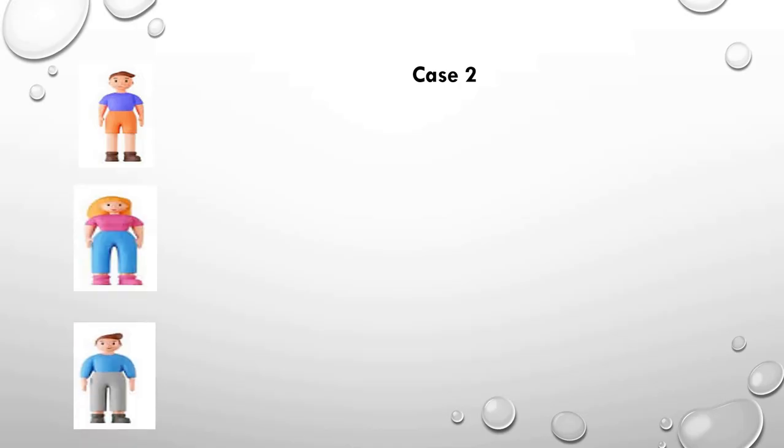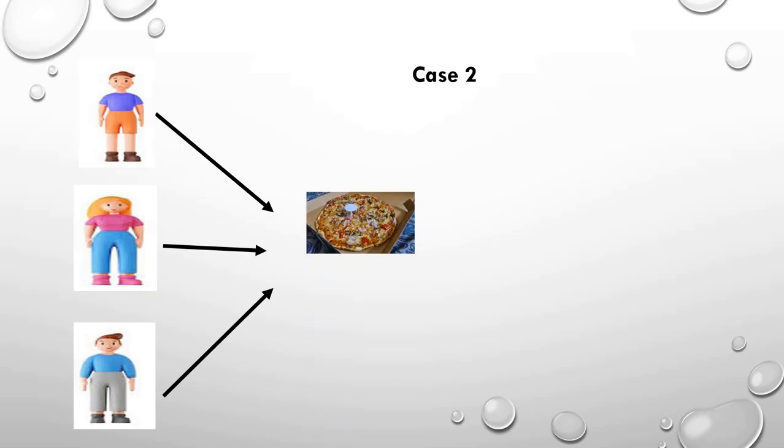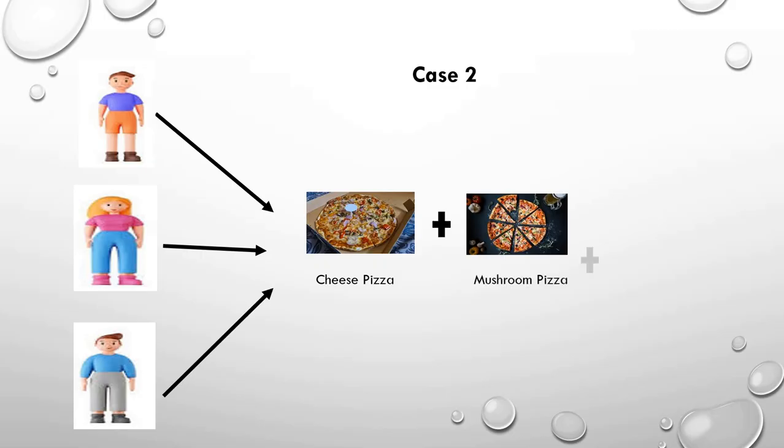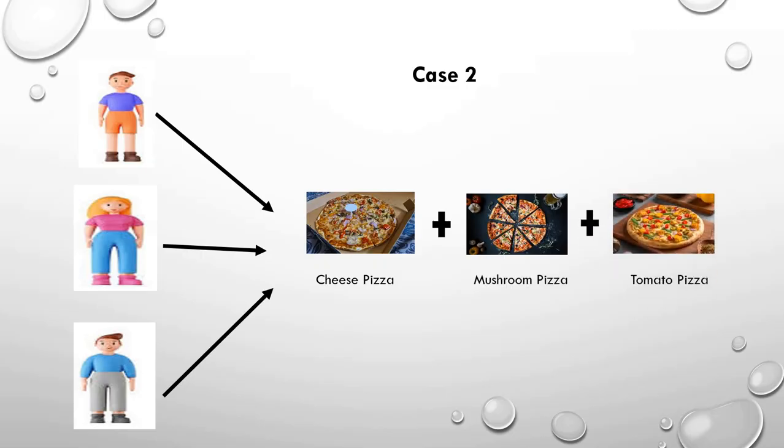Now let's say we talk about case 2. Now these three customers join hands together. And what do they do? They collectively collect 1500 rupees and then go to the pizza corner and purchase 3 pizzas collectively. Now when they are purchasing 3 pizzas collectively, what can they do?